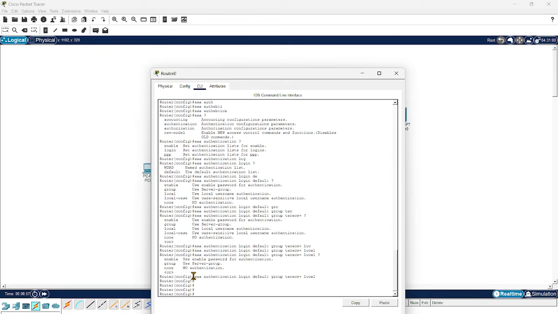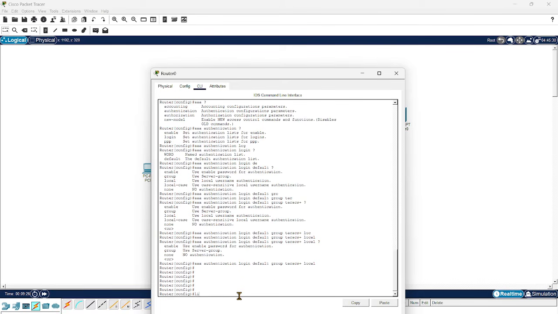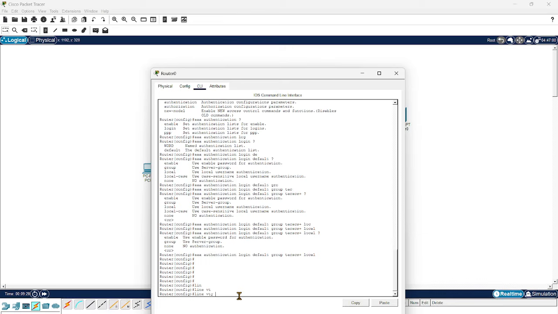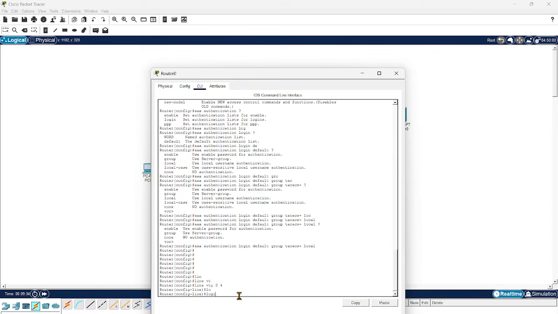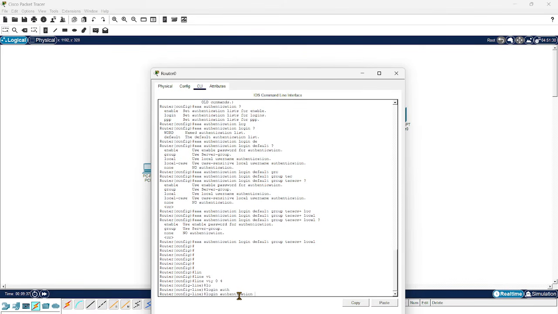So we are telling the router that whenever you get a request from any user, you have to go to the RADIUS server. Sorry, here we are using a TACACS server, right? So we want to send the request to the TACACS server. After that, we have to go to line vty 0 4 and mention login authentication default.